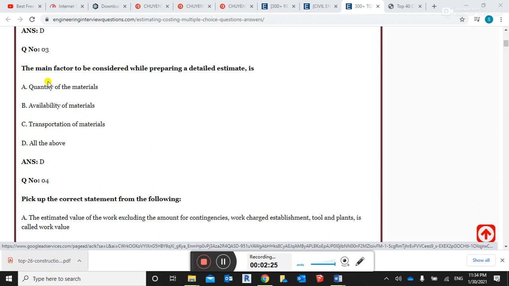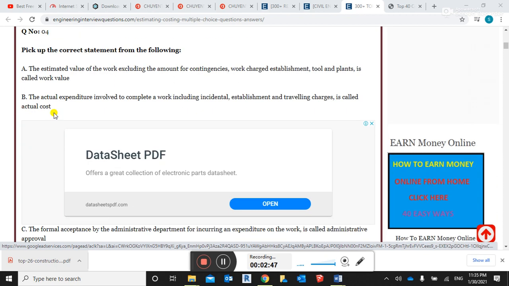Estimation is of two types, one is rough estimation and the second is detailed estimation. We consider all of these in a detailed estimation. The right answer is A, B, C, all of the above, guys.